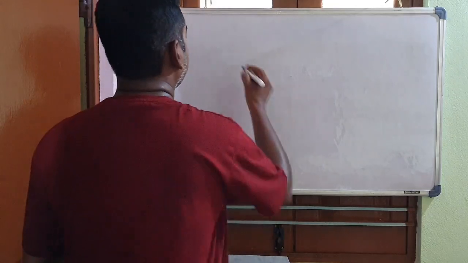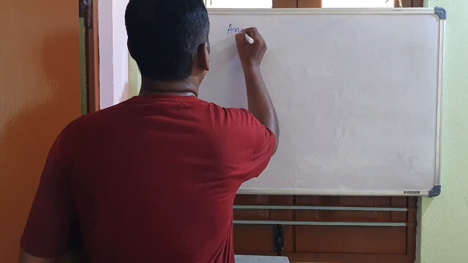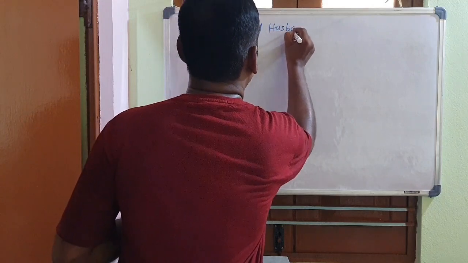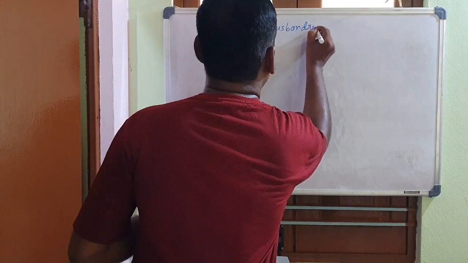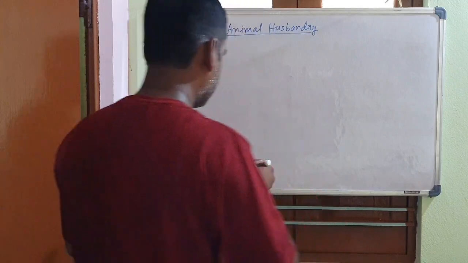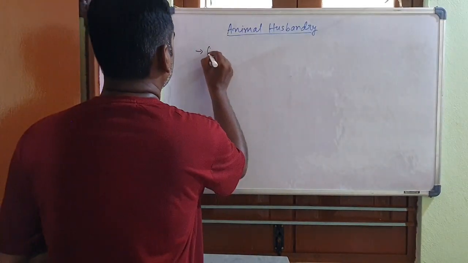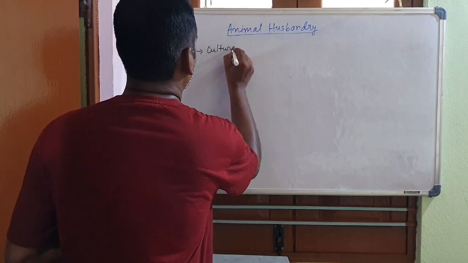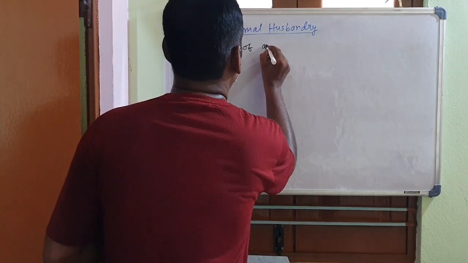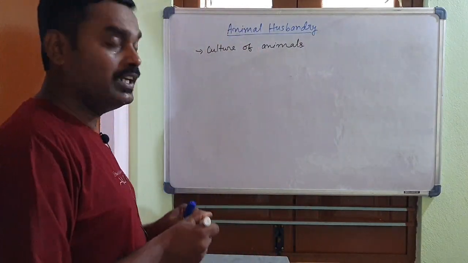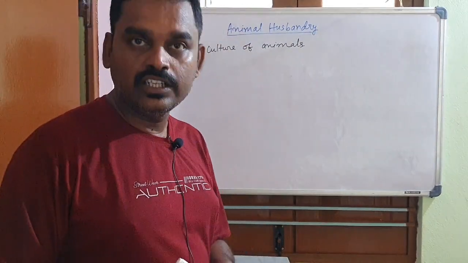So let's make the heading animal husbandry. So animal husbandry is the culture of animals. Let's write, it is the culture of animals. Animal husbandry is actually the rearing or culturing of animals.